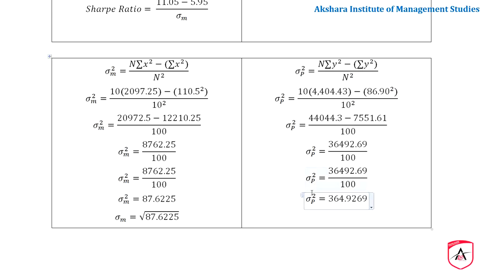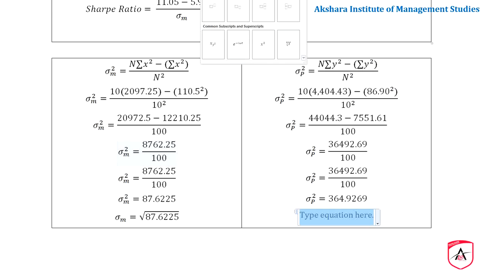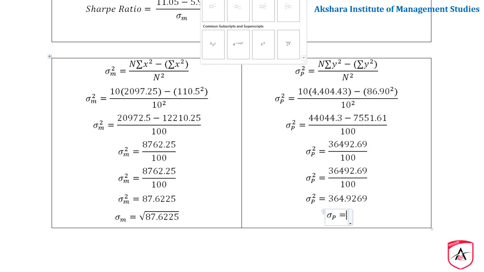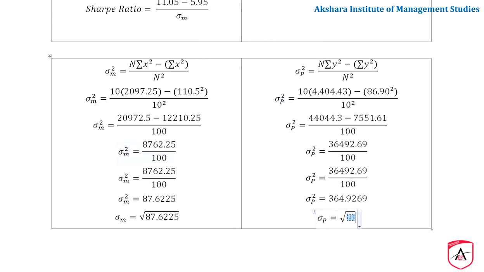364.9269. And now here we are having square, so what we have to do here is remove that square and we shall add root for that. Standard deviation P equals root 364.9269.